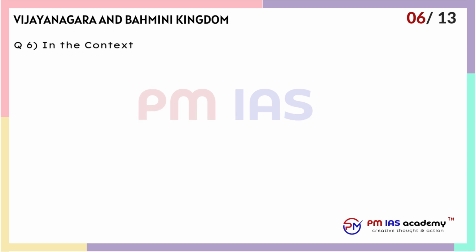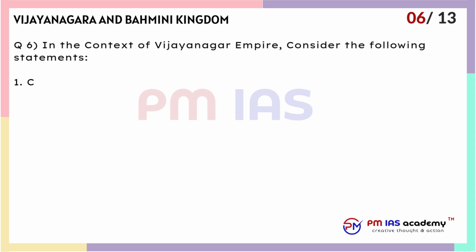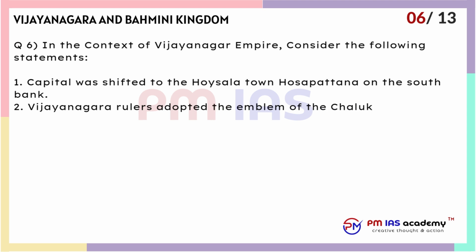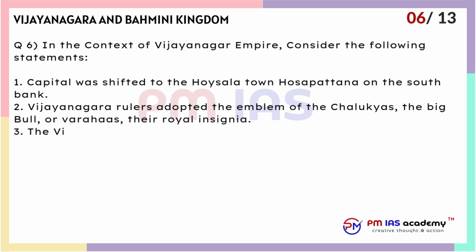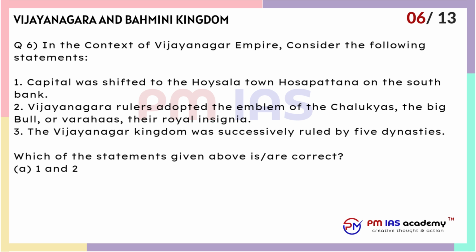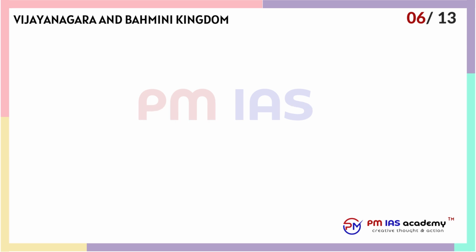Question 6. In the context of Vijayanagar Empire, consider the following statements. 1. Capital was shifted to the Hoysala town Hospet on the south bank. 2. Vijayanagara rulers adopted the emblem of the Chalukyas, the big bull, or Varaha, their royal insignia. 3. The Vijayanagar kingdom was successively ruled by 5 dynasties. Which of the statements given above is correct? A. 1 and 2 only. B. 2 only. C. 2 and 3 only. D. 1, 2 and 3.